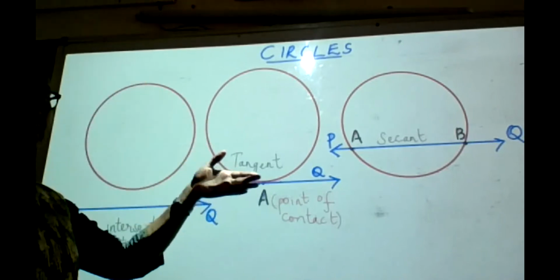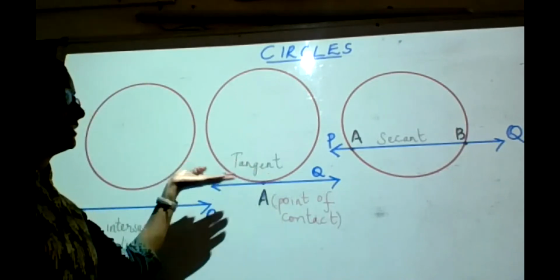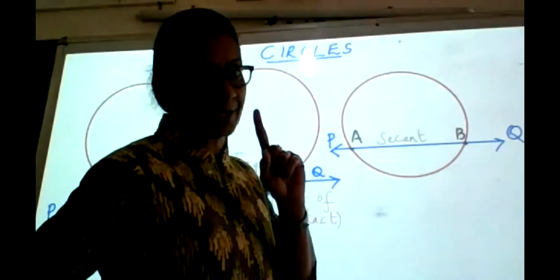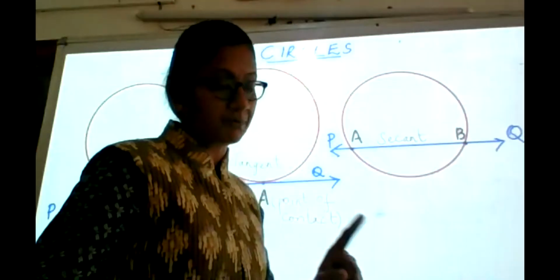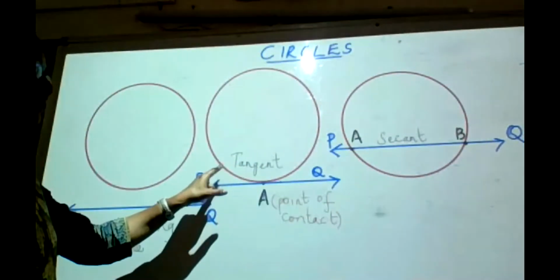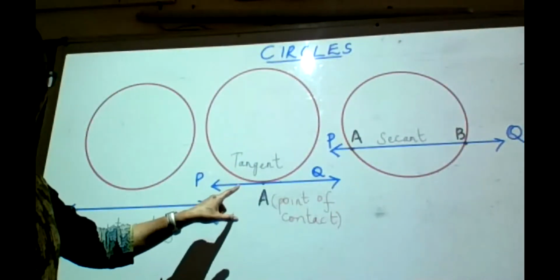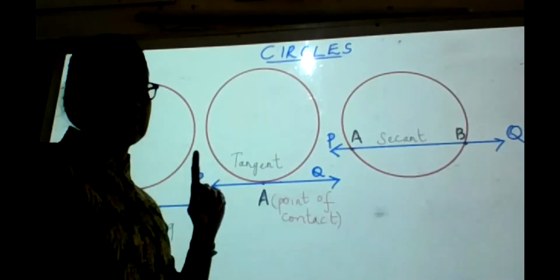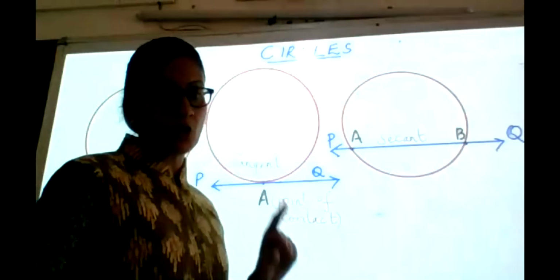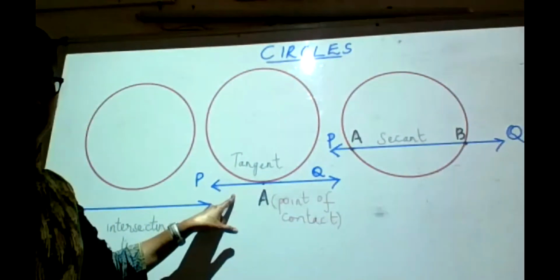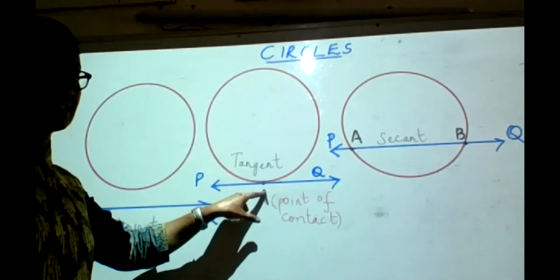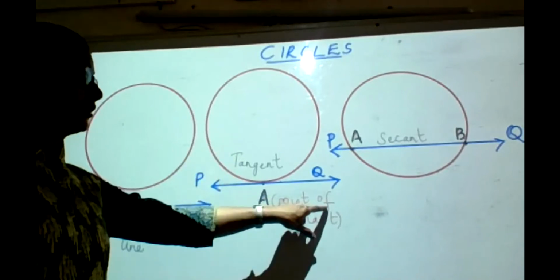Second case, you can see the line is just touching the circle. When I say touching the circle, there is only one point of contact between the boundary of the circle and the line. Now such a line which touches the circle exactly at one point will be called the tangent to the circle. And the point at which it touches the circle is called the point of contact.